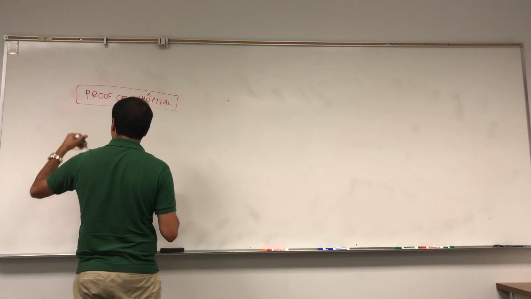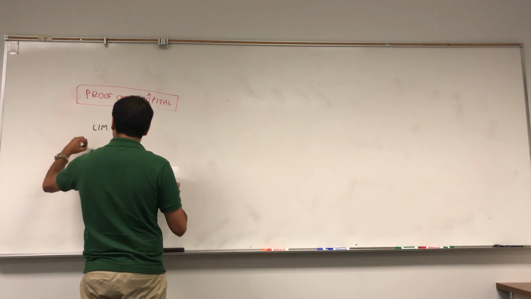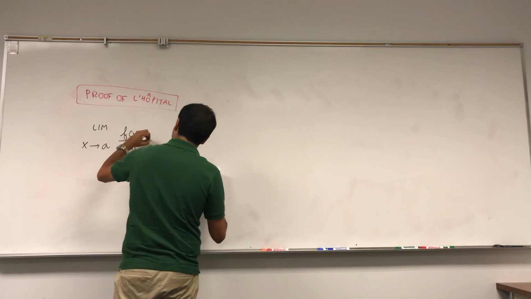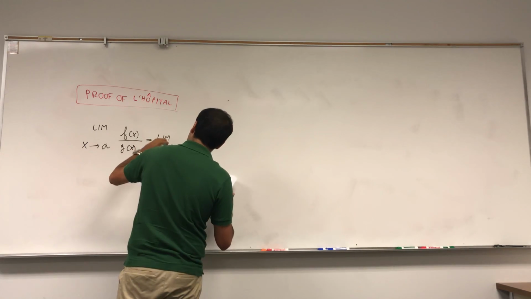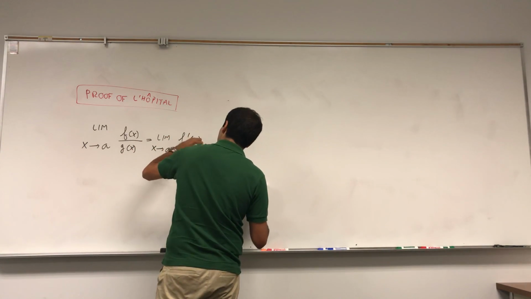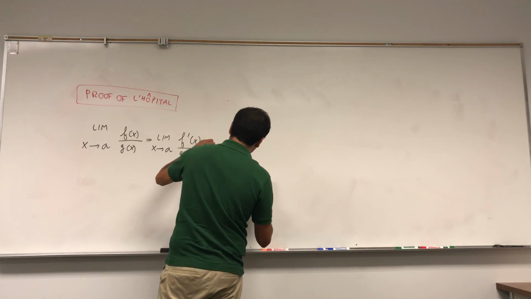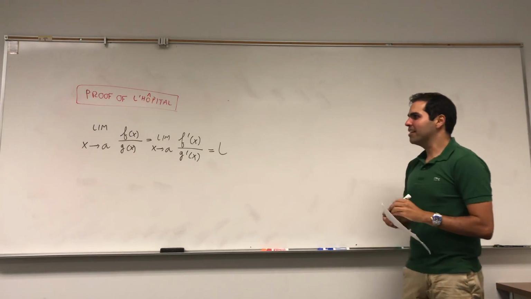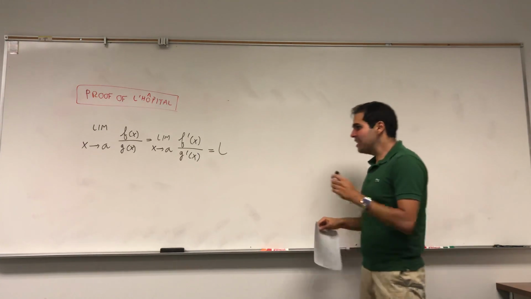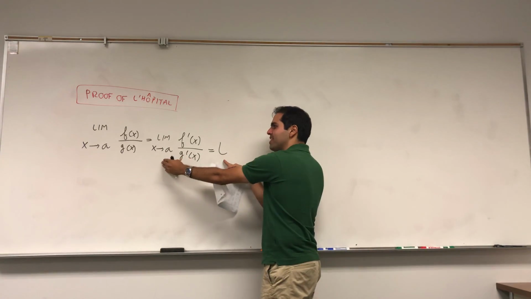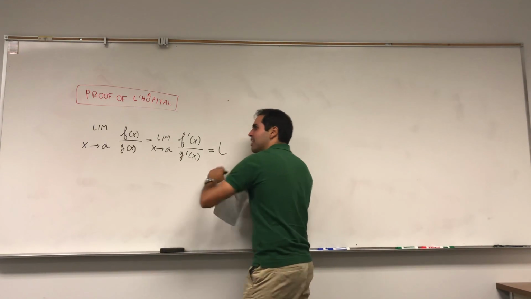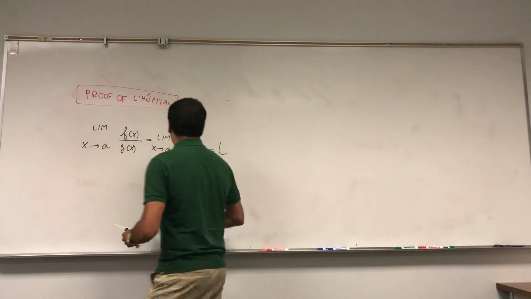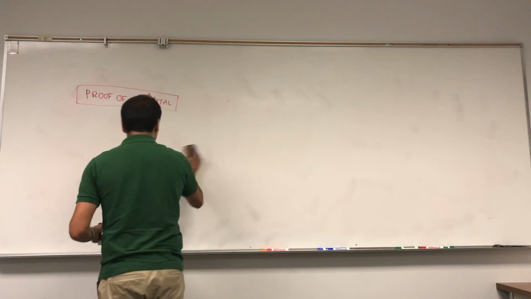So, remember, what does L'Hopital's rule say? A lot of calculus students just write blindly: limit as x goes to a of f of x over g of x equals limit as x goes to a of f prime of x over g prime of x equals L. You find that, it's easy, the limit equals L. But what does that really mean? It means that if this limit exists and equals L, then in fact the original limit exists and equals L. So let me write that down in more detail.